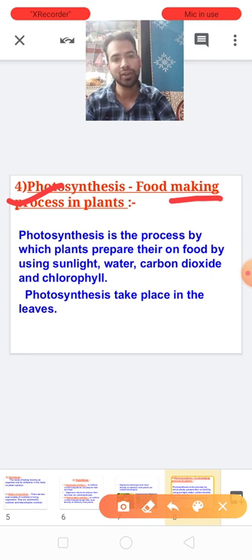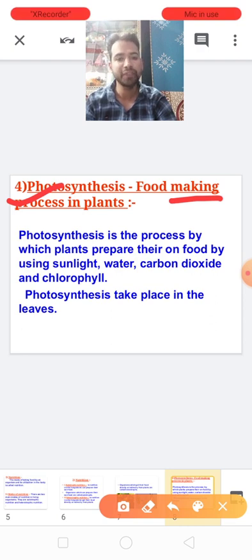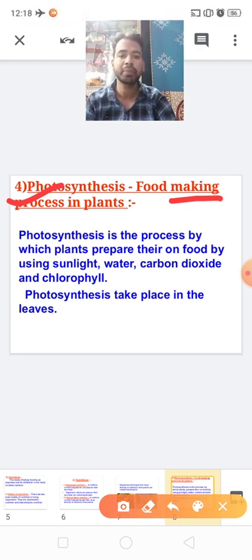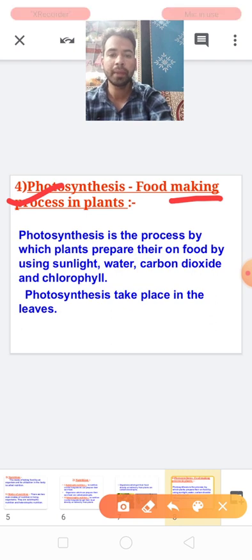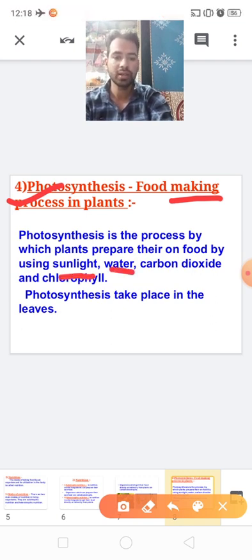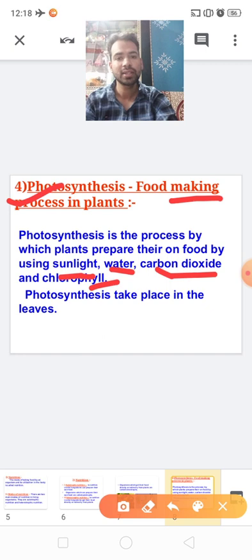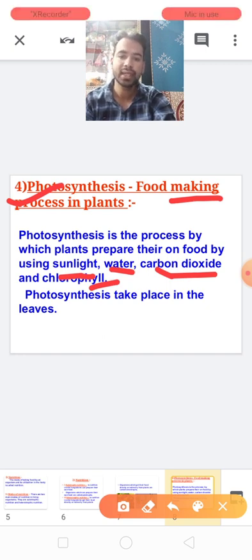I think all of you know very well about photosynthesis. Photosynthesis is the process in which green plants prepare their own food by using sunlight, water, carbon dioxide and chlorophyll. The process of photosynthesis takes place in the leaves.